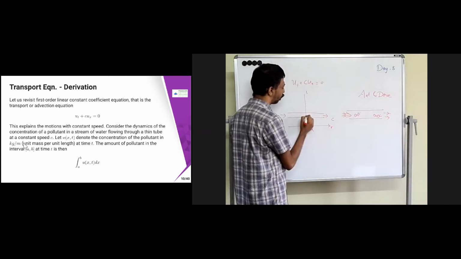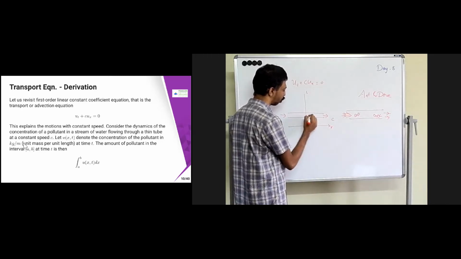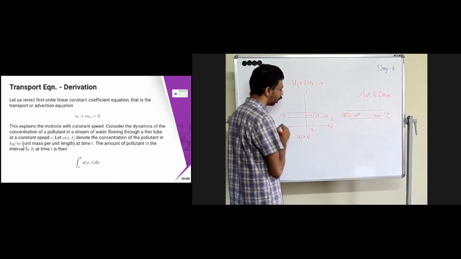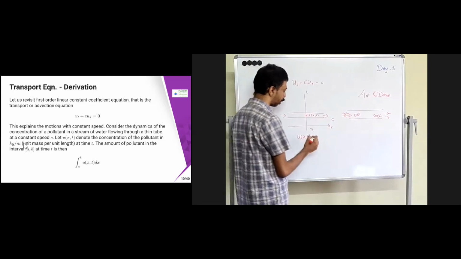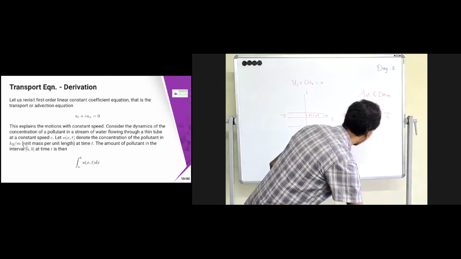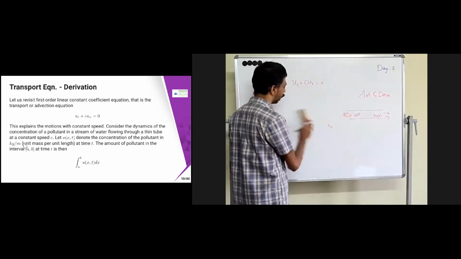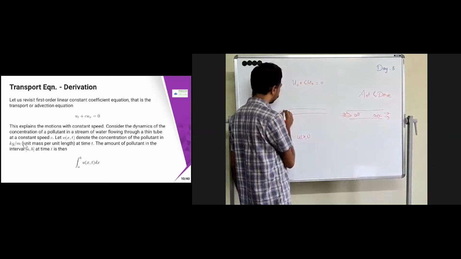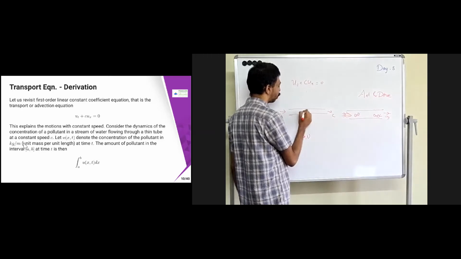Then I'm going to denote something over here. Suppose I have some point x here, at time t. I'm going to denote u of x comma t. In that thin tube the water is going at constant speed c, and some pollutant is here at time t.